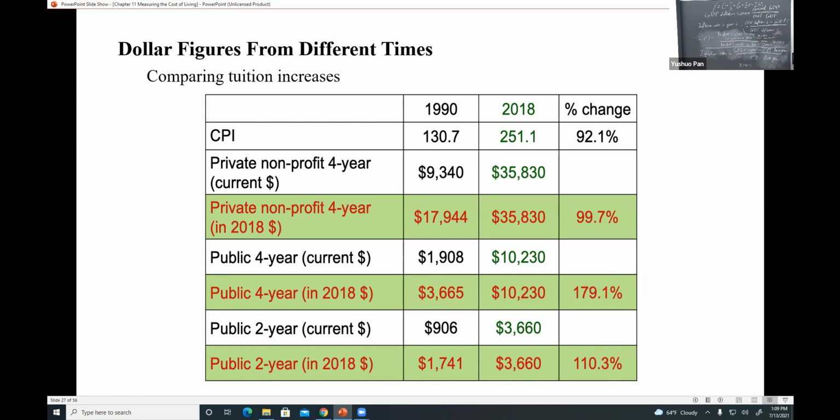And to calculate the percentage change, new amount minus the previous amount and divided by the previous amount. That's the result. And the same calculation for the public four year in 2018 and the public two year in 2018. So you can find that for the public four year, that increased the most.